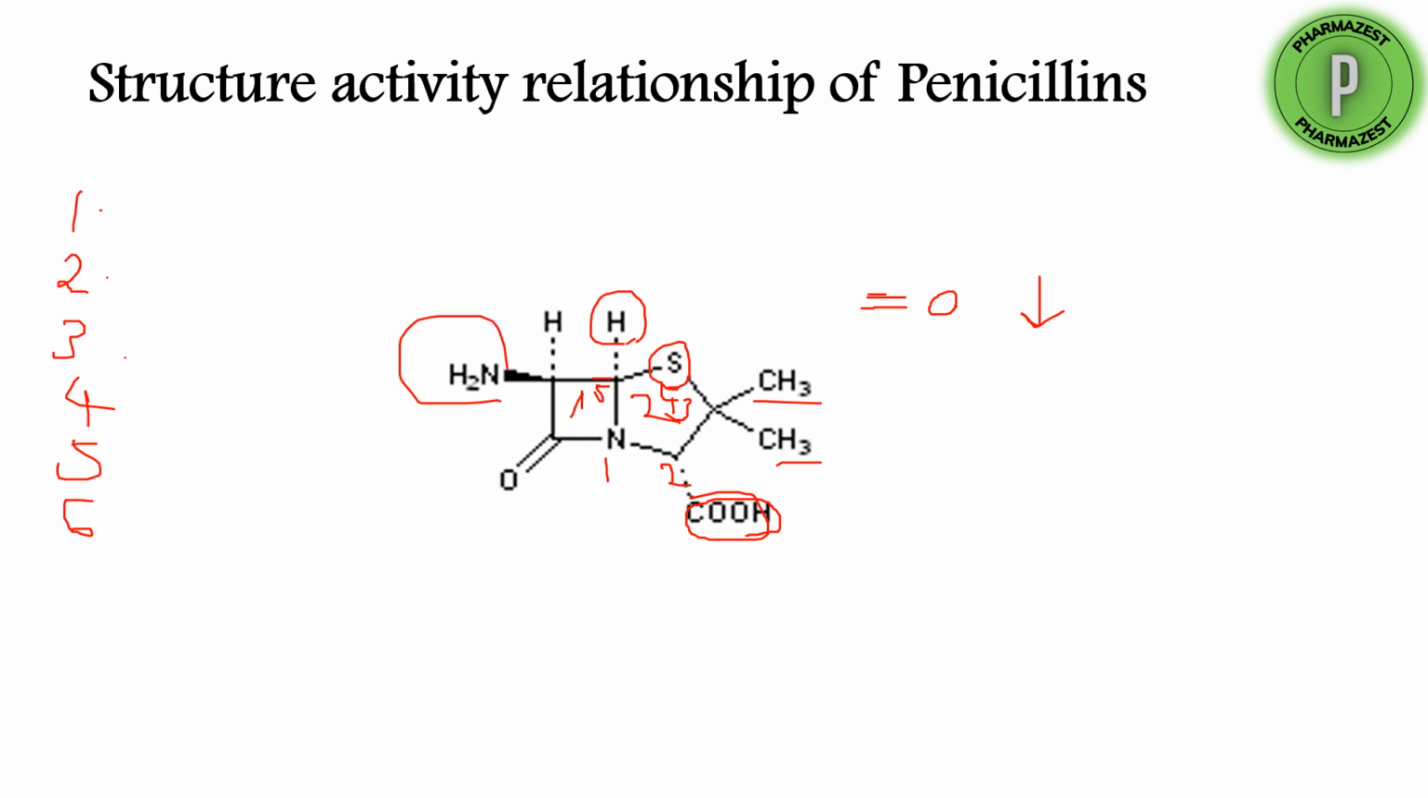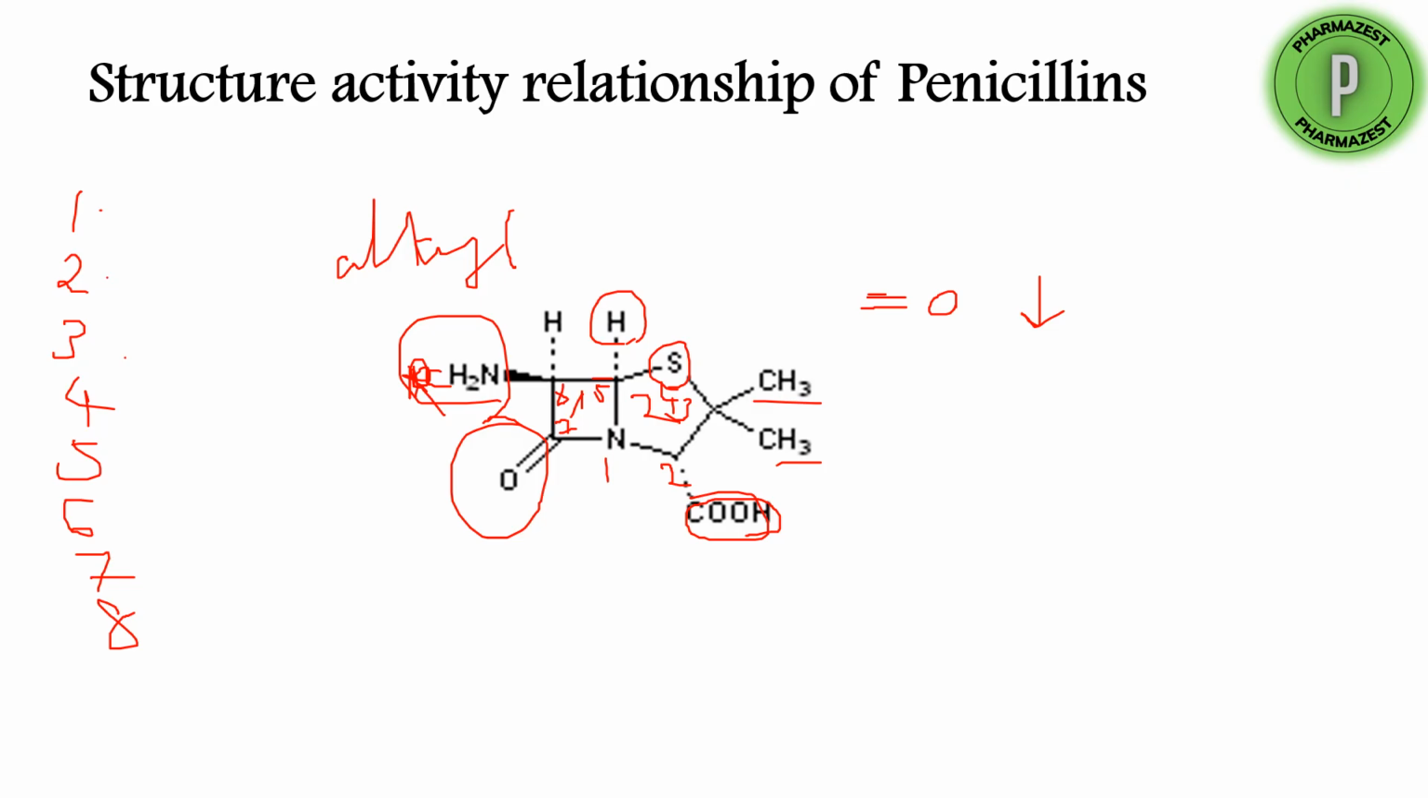And next, at position 6 we have this amino group, and this amino group is attached to an R group. The presence of the R group is also essential for activity, and this R group you can substitute with any alkyl groups or bulky groups, which improves the activity. And at position 7 we have this carbonyl oxygen, which is also essential for the activity of penicillins. So overall what does it indicate?